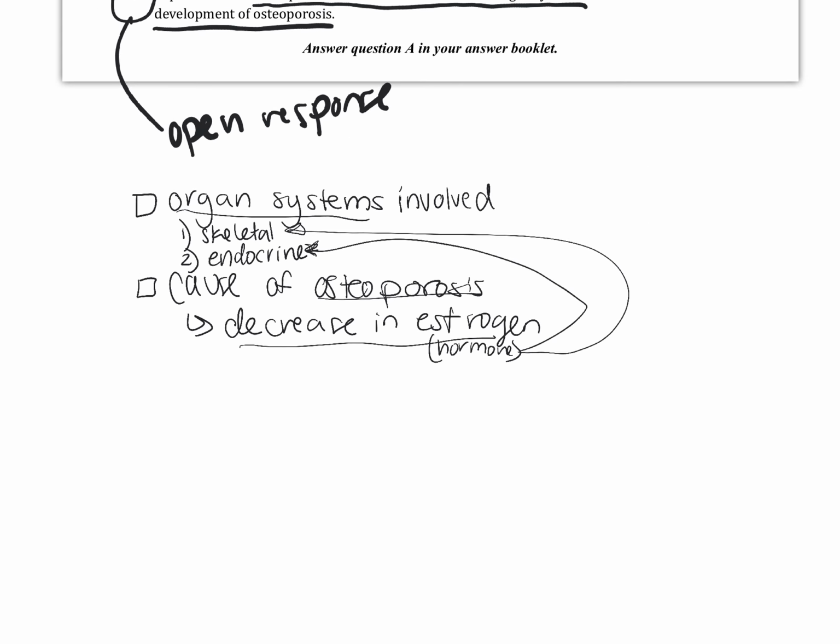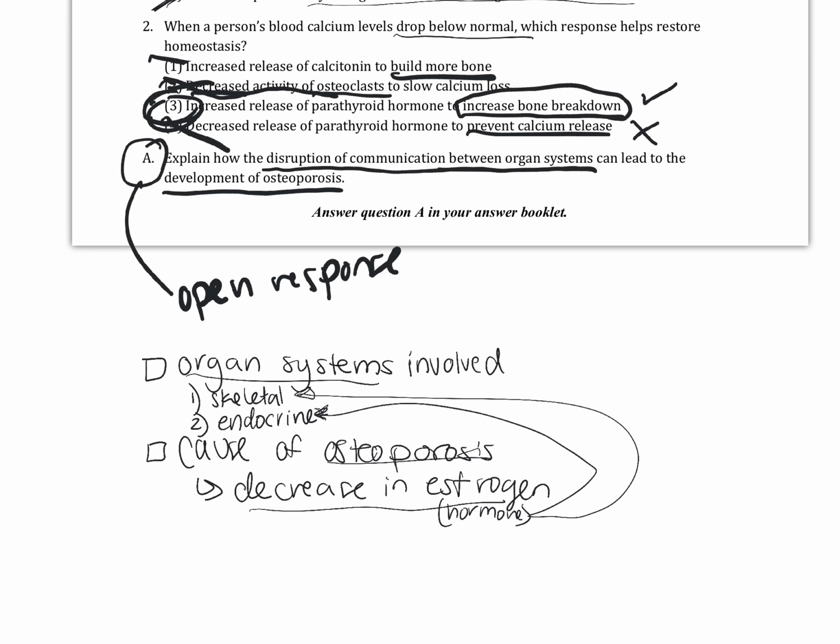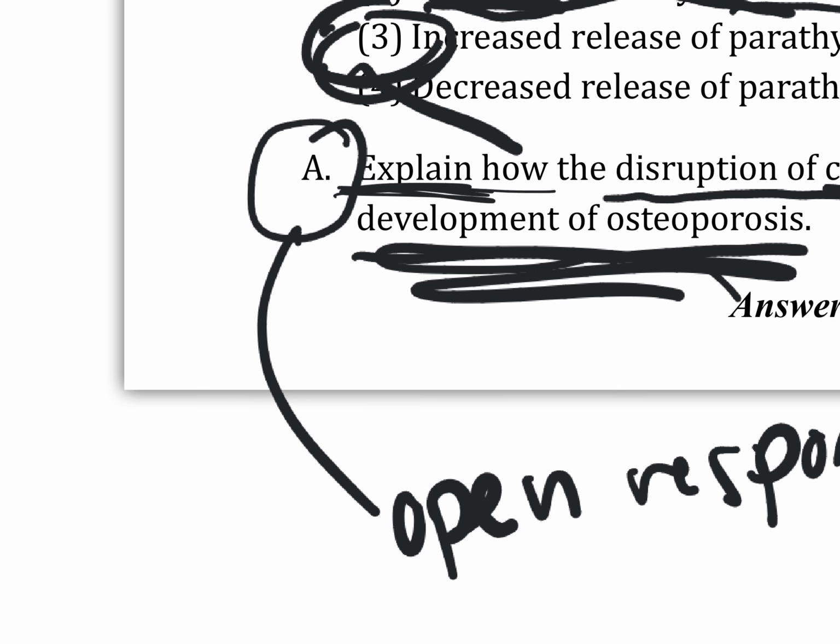So that's what we need to explain here, is how the disruption of communication between these 2 organ systems leads to the development of osteoporosis. Now, the last thing we need to remember is that this is telling us to explain how, which means we need to tell the steps or show a line of events that show how this happens.